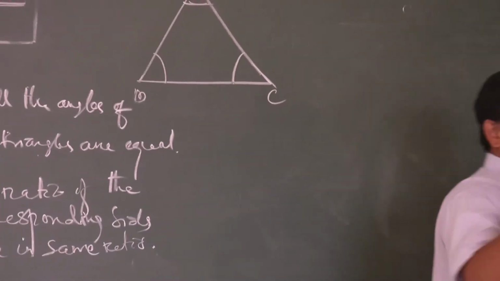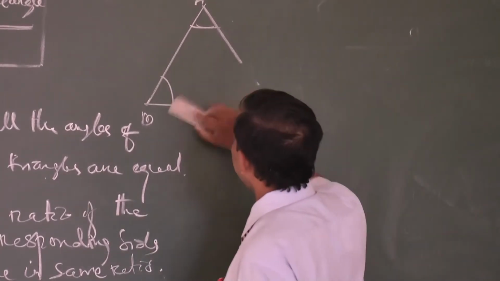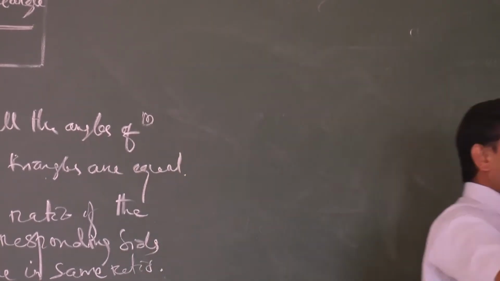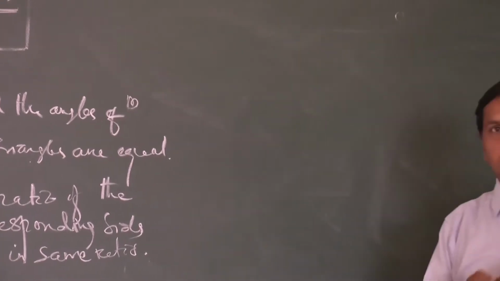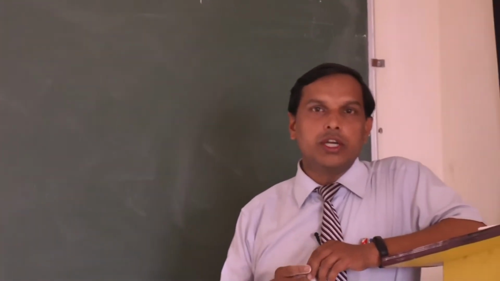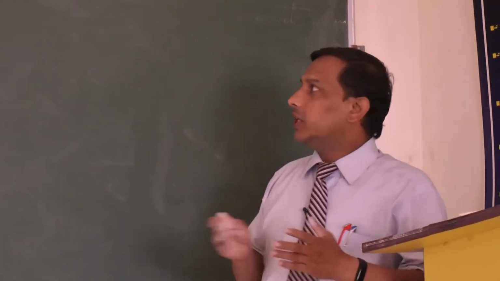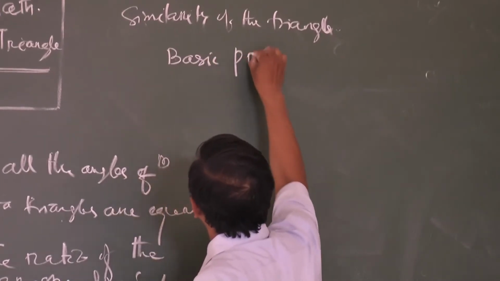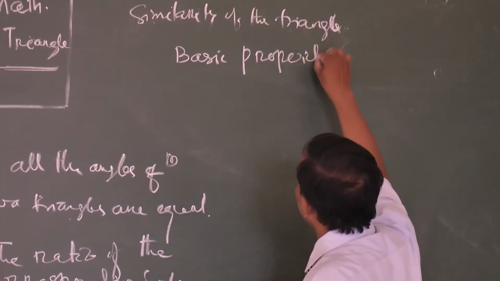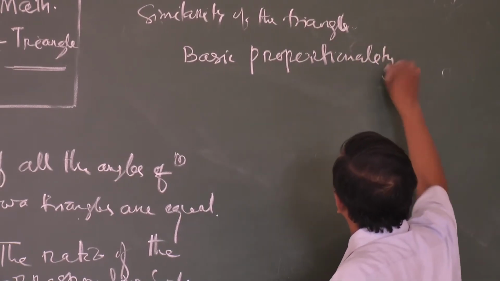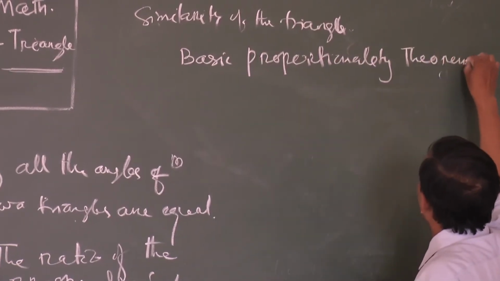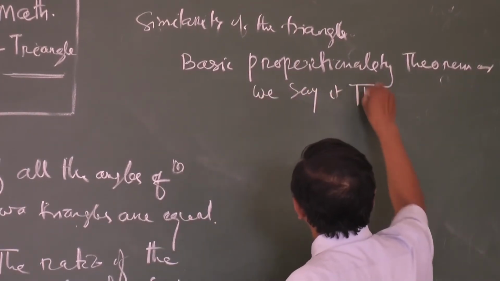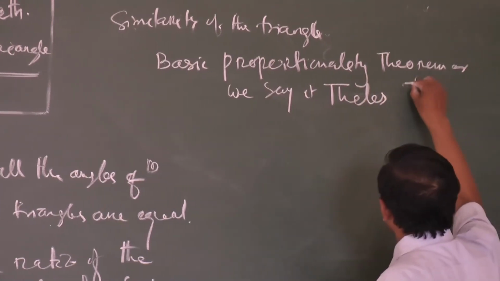On the basis of this, I will go for the proof of a theorem from your class. It was developed by Thales, so it is known as Thales theorem, or generally the basic proportionality theorem. Thales theorem is very important.